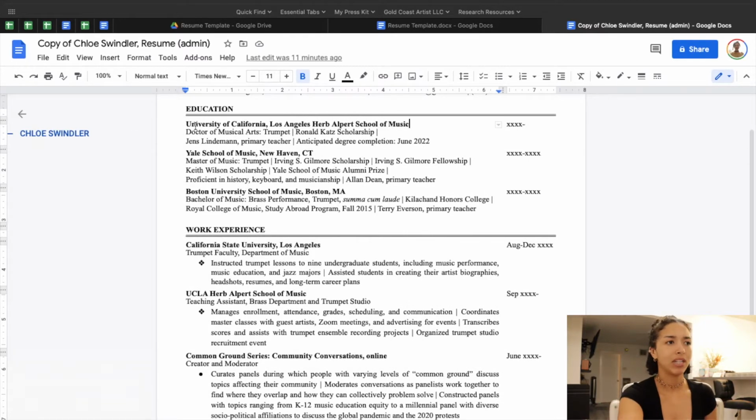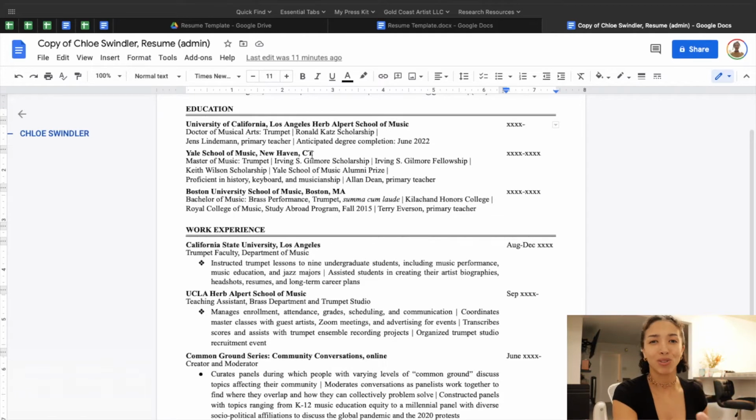In bold, I have the name of the school, and I have the years that I've attended. This dash here just means I'm still in it. The degree I've put right under the name of the school, and then this specialization that I have, which is in trumpet. I put the name of a scholarship that I have, my primary teacher, and the anticipated degree date, when I'm going to be done. There's a few different ways you can do this, but this is just how I've done it here. Depending on the job, you may not want to put your primary teacher. In some cases, obviously, people also just leave that off entirely.